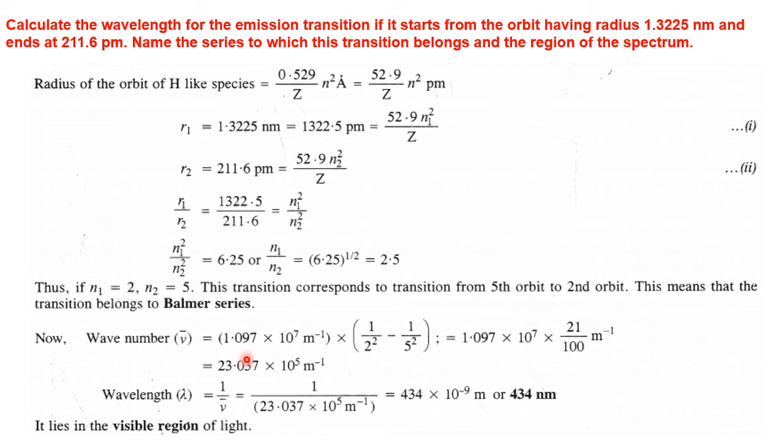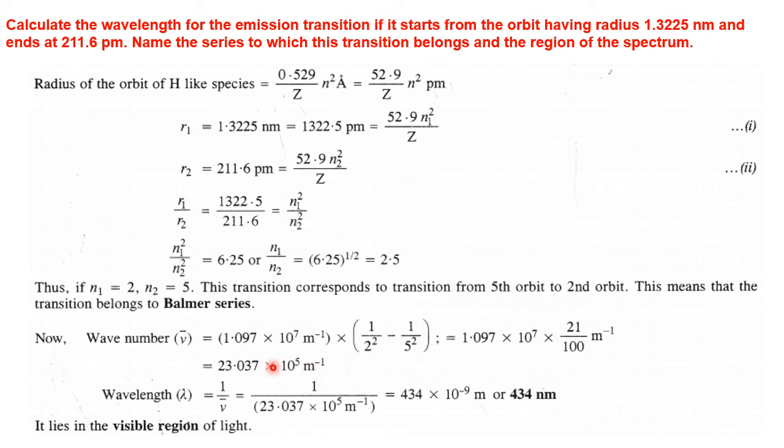So wave number equals, this is the Balmer formula, right? Which is equal to 1.097 into 10 to the power 7 times the bracket, simplified using LCM, 1 by n1 square, 2 square, minus 1 by n2 square, 5 square. That gives you 21 by 100, which is equal to 23.037 into 10 to the power 5 per meter, the wave number.